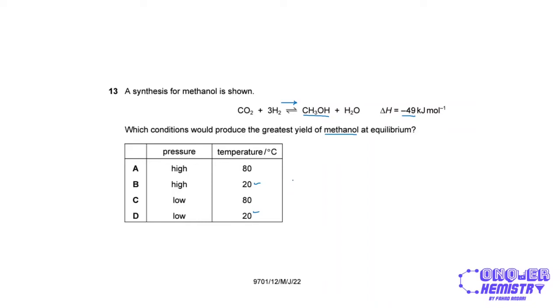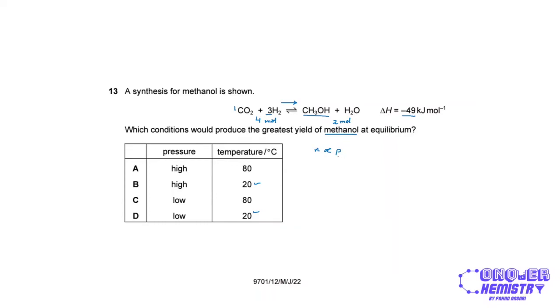Now for the pressure. We have 1 plus 3 equals 4 moles of gas on the left-hand side, and on the right-hand side, we only have 2 moles of gas, right? So the forward reaction decreases the number of moles. And we know that, keeping everything else constant, if I increase the moles, I increase the pressure. They're both directly proportional.